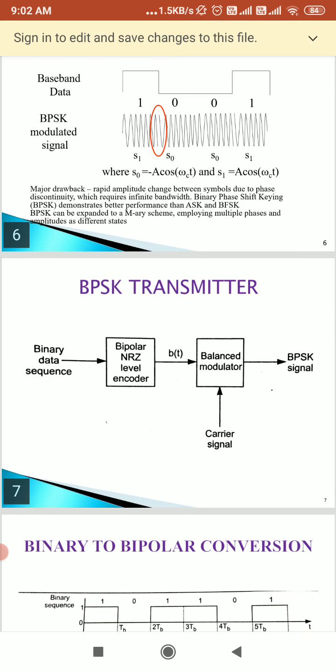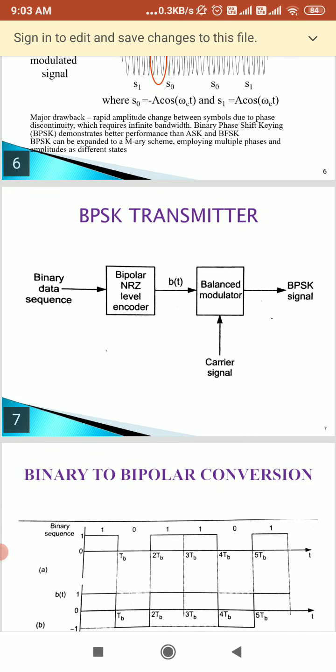In today's session we are going to study the bandpass transmission model, in which firstly we will see the binary phase shift keying transmitter.